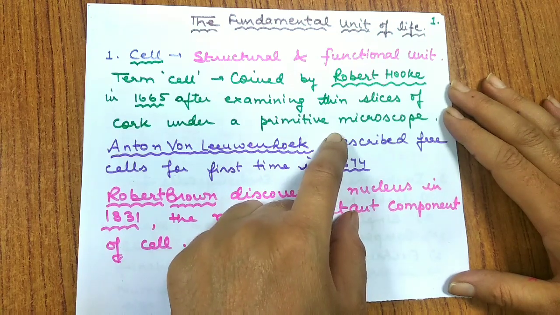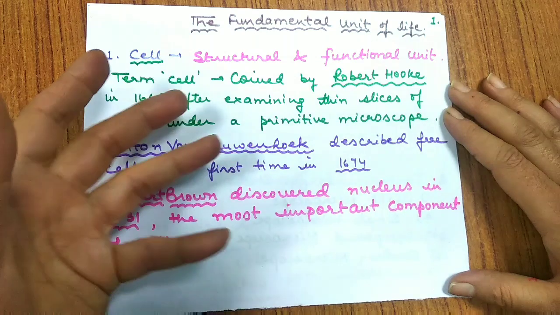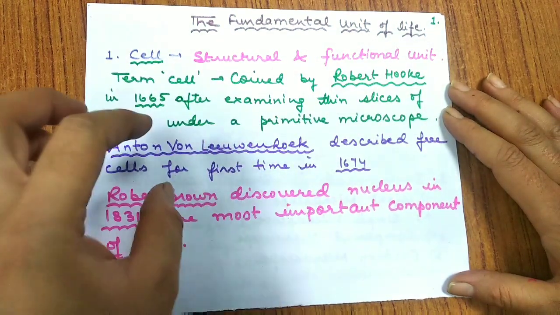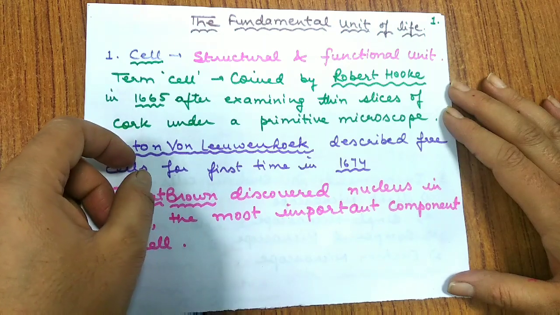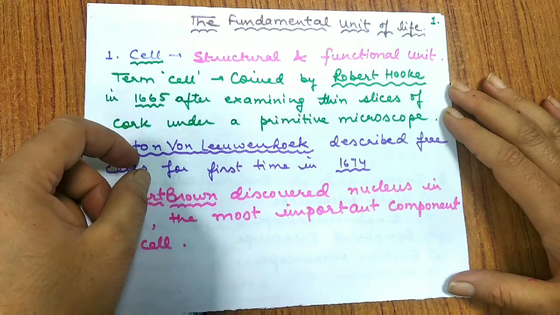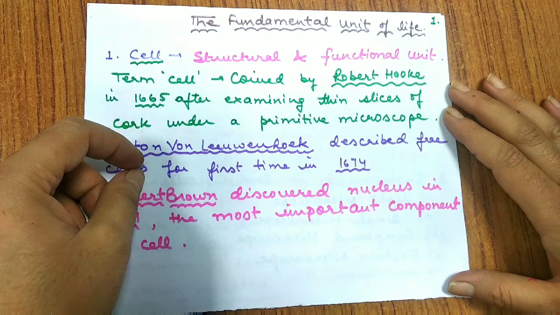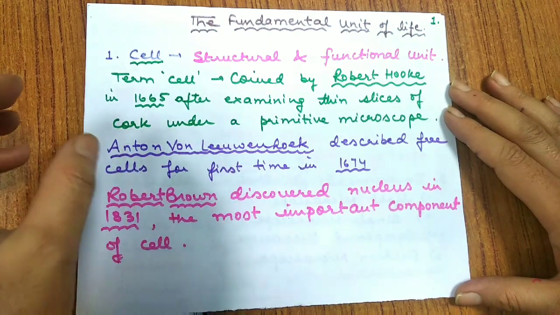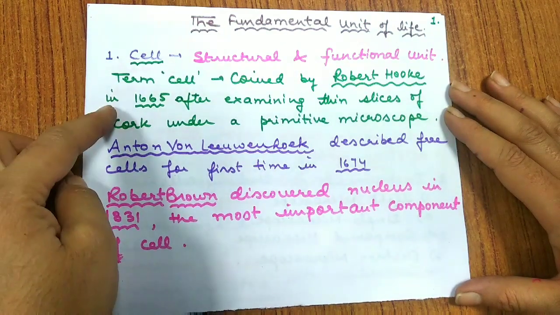He found that it resembles the structure of a honeycomb, with hexagonal structure consisting of very small compartments. Initially, he worked on dead cells of plants, and they looked like empty rooms.